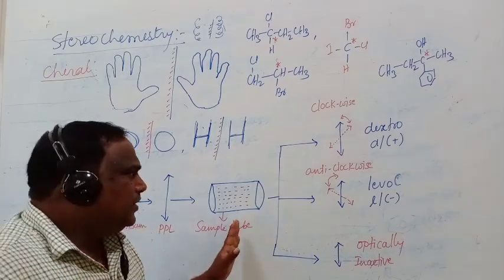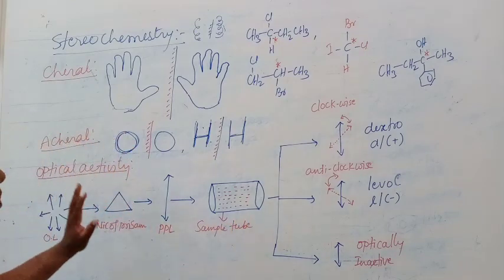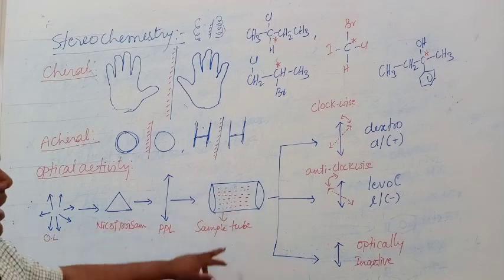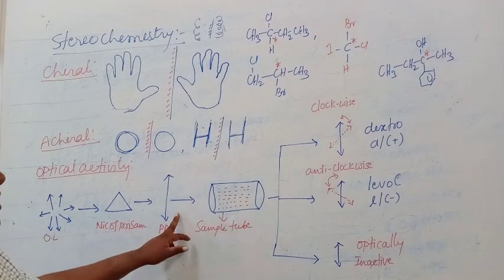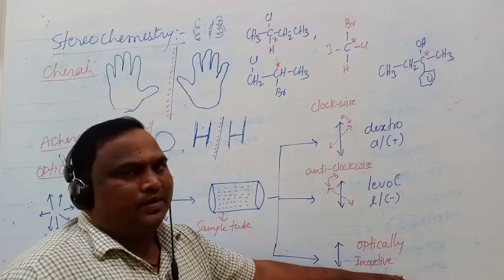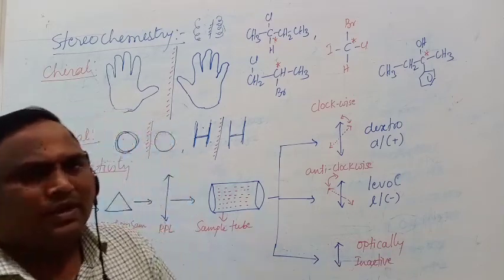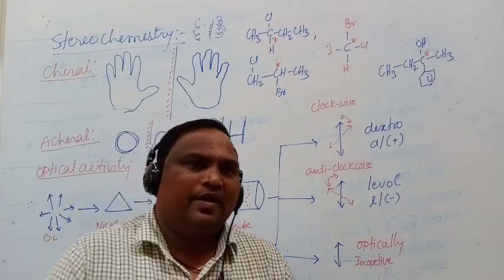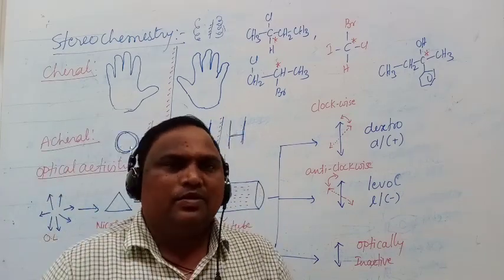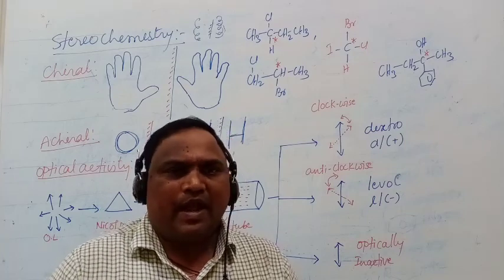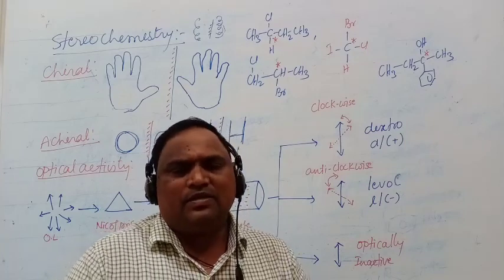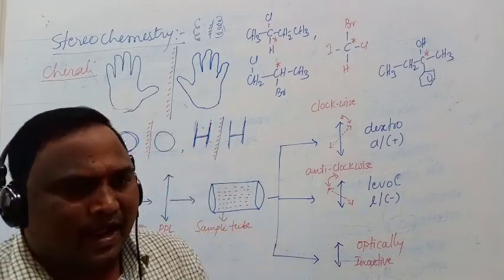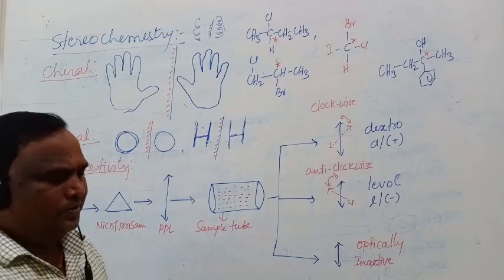If it rotates, that means it is an optically active compound. If the sample does not rotate the plane polarized light, that means it is optically inactive. So the sample must rotate plane polarized light either to the left side or right side to be an optically active compound. If it does not rotate the plane polarized light, it is optically inactive.